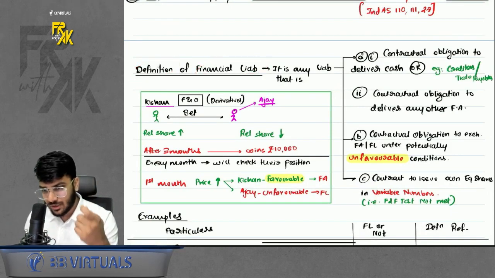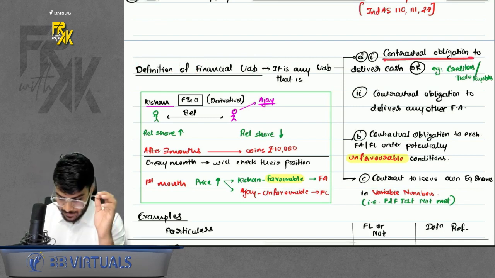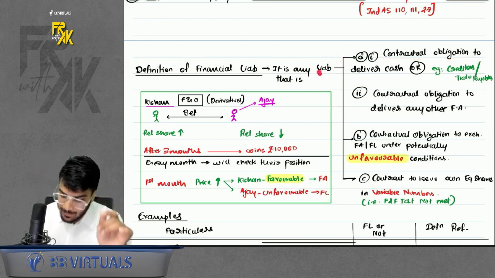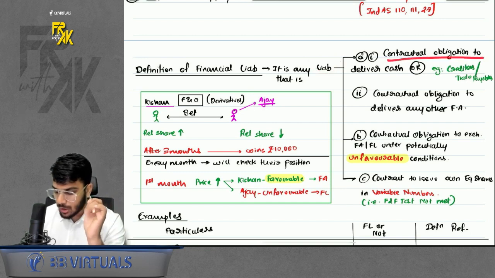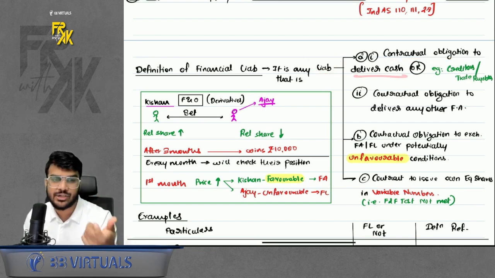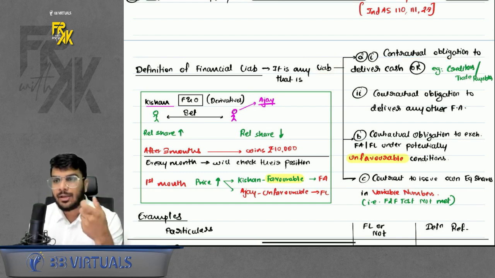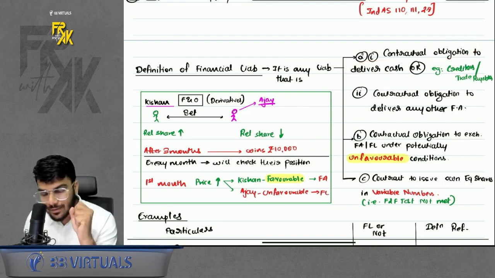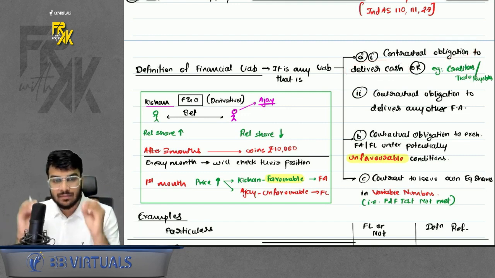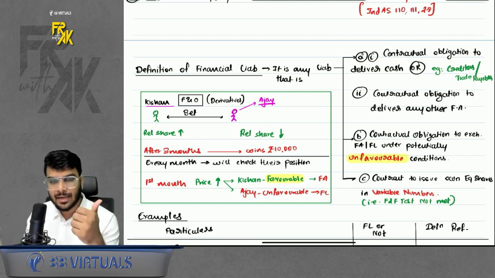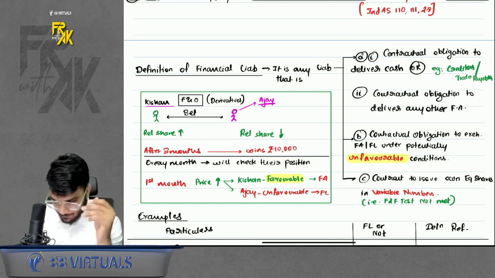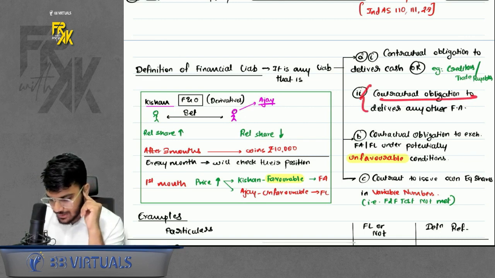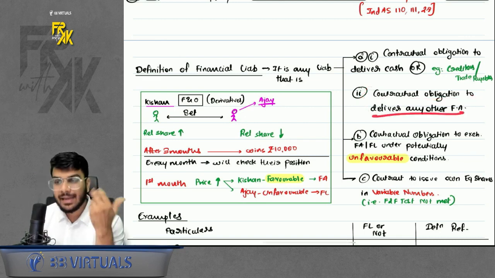What is under the definition of financial liability? First point: it should be a liability. It is any liability where you have a contractual obligation to deliver cash. See, because now it is a liability, you won't have a right to receive cash. You will have an obligation to deliver cash. So whenever you have an obligation to deliver cash, it is a financial liability. Example: creditors, trade payables, loans. Or if there is a contractual obligation to deliver any other financial asset.